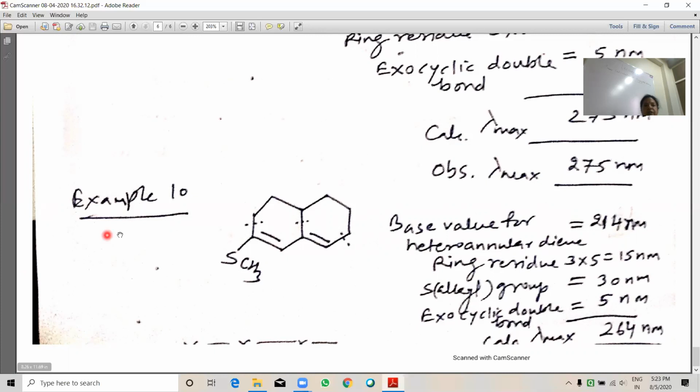Okay, this is the lambda max calculation. In the next lecture, I will try to explain this lambda max calculation on the blackboard.